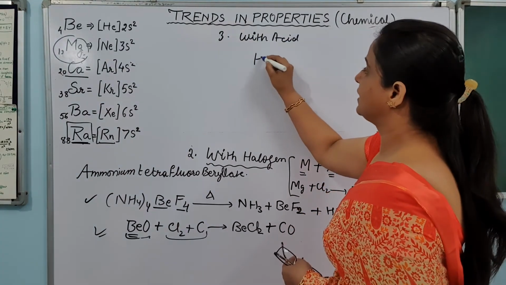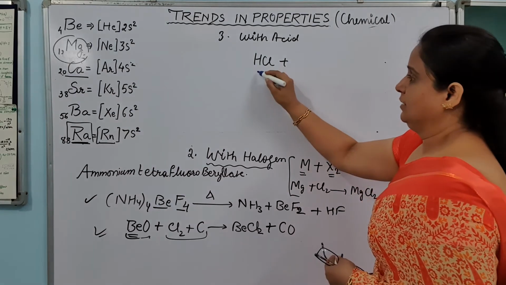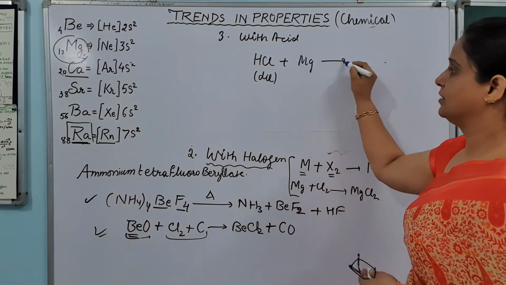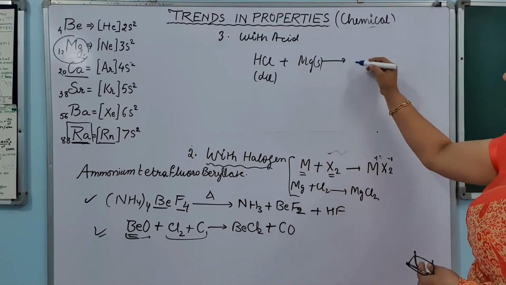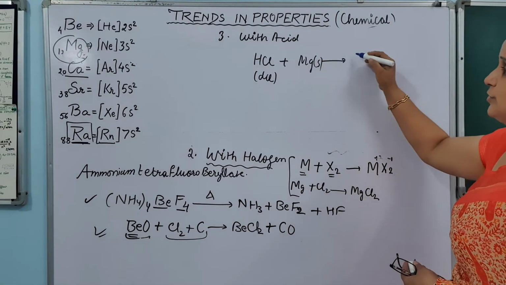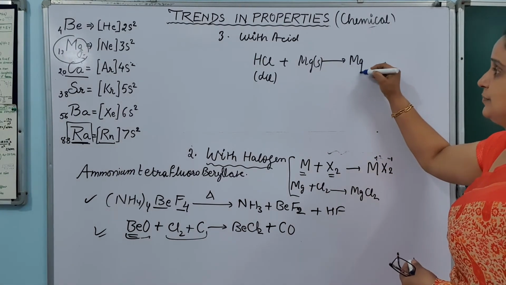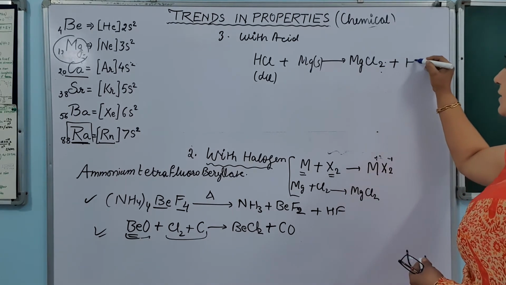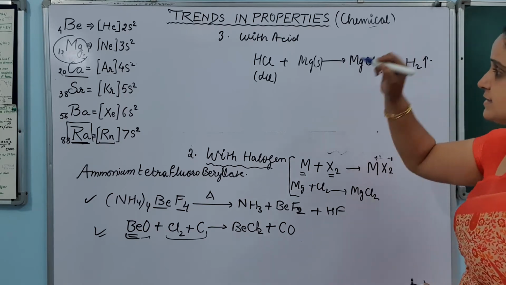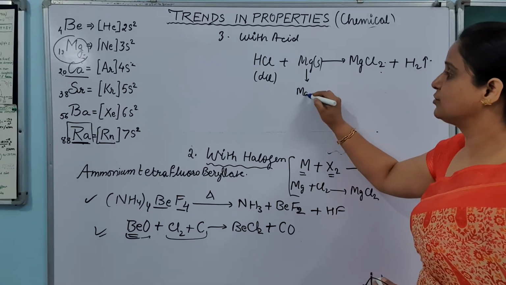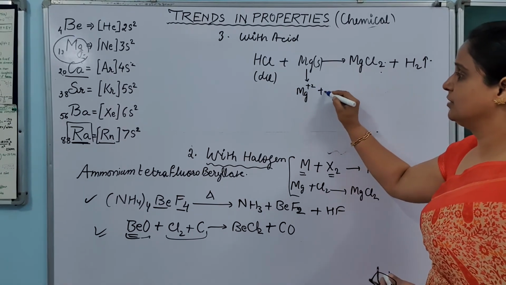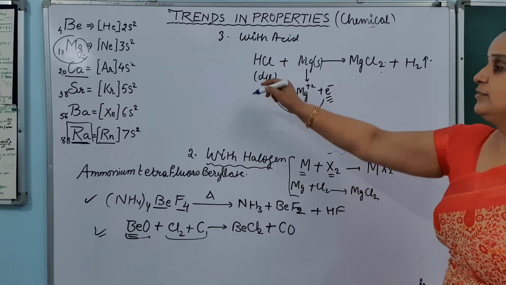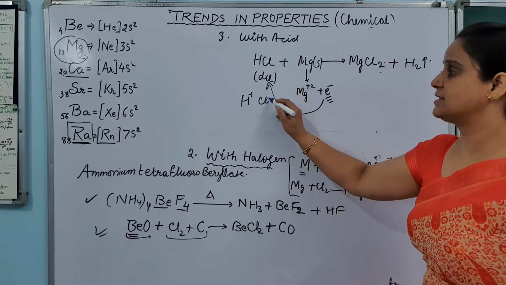So if I am taking dilute HCl and I am reacting it with the magnesium solid, what will happen? Dilute HCl में से H can be removed easily, because this magnesium is going to convert into magnesium chloride and this hydrogen will be removed. The reason is same. Magnesium will have tendency to convert into Mg+2 by the loss of electron, and ये electron HCl will provide, H and Cl minus.